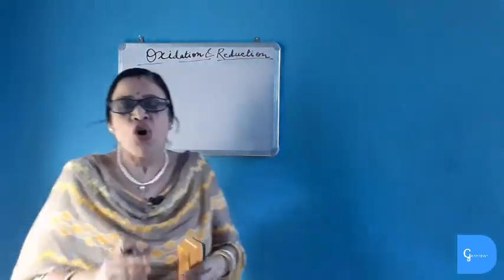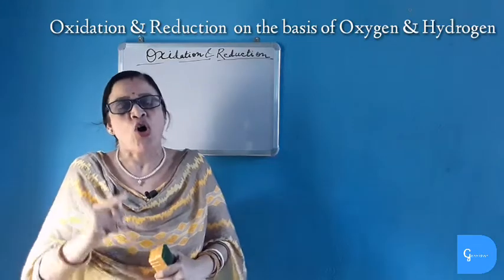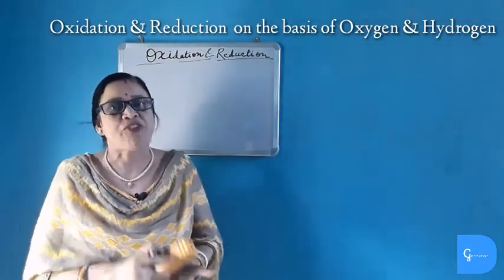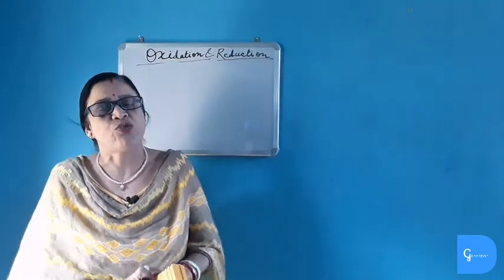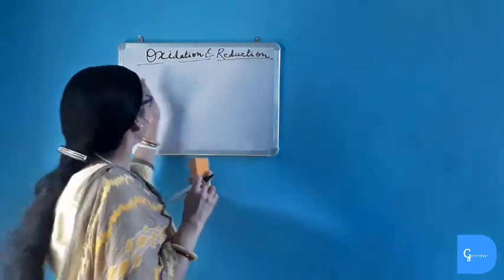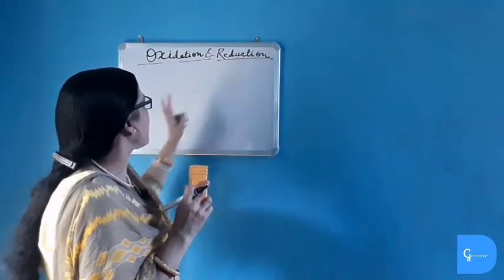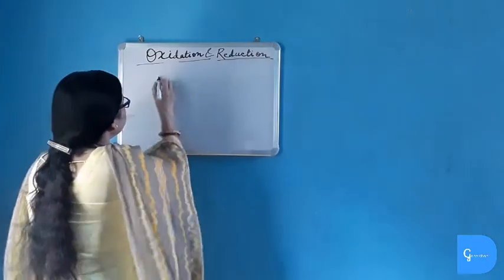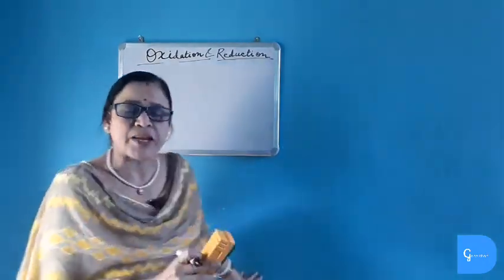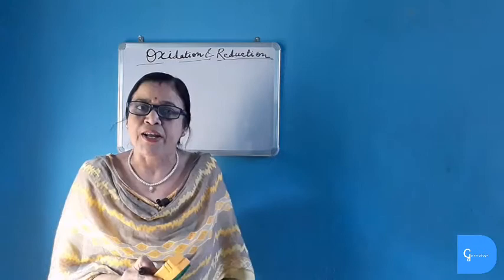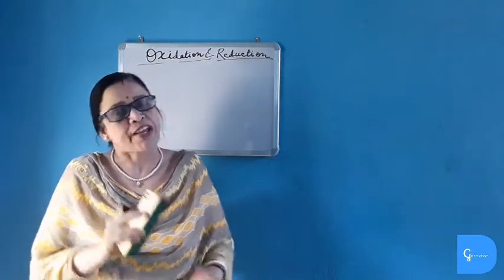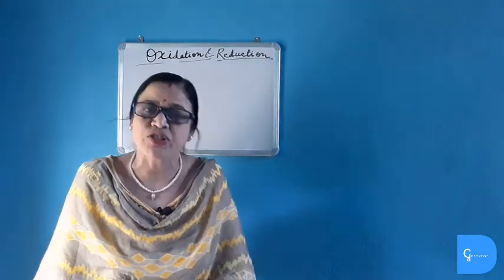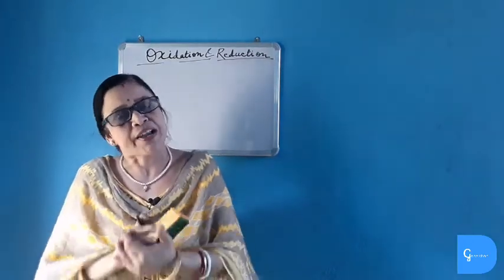What is oxidation? Addition of oxygen or removal of hydrogen is known as oxidation. And reduction, addition of hydrogen and removal of oxygen is known as reduction. Now while coming across oxidation and reduction, you will come across two terms, reducing agent and oxidizing agent. So what is oxidizing agent? Oxidizing agent is that substance which supplies oxygen or removes hydrogen from the chemical reaction. And reducing agent is that substance which supplies hydrogen and removes oxygen from the chemical reaction.